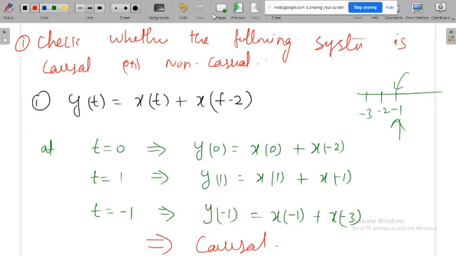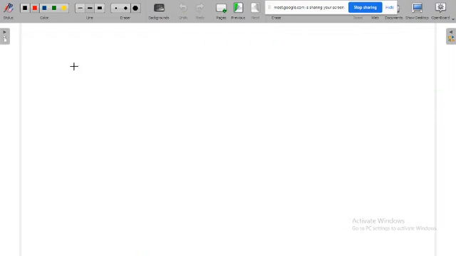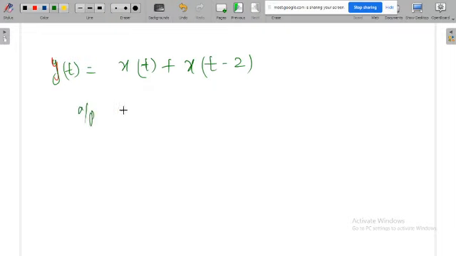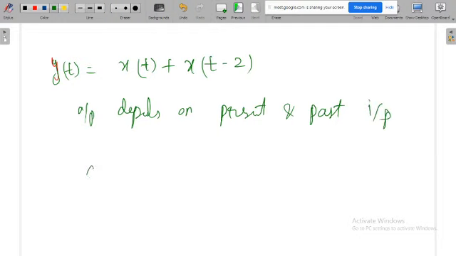And what about whether the system is static or dynamic? y of t is equal to x of t plus x of t minus 2. If the present output depends on only the present input, then it is static, but it also depends on past input. So the output depends on present and past input, so the system is dynamic.